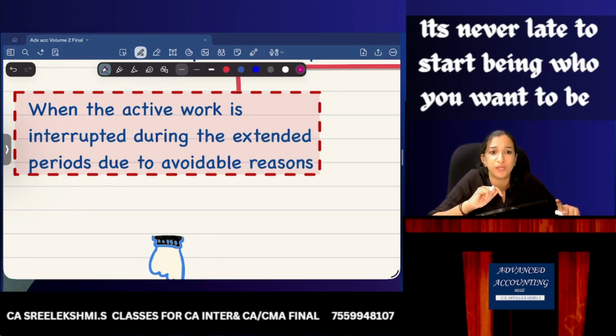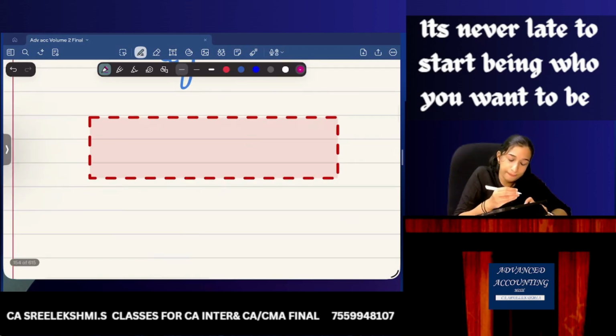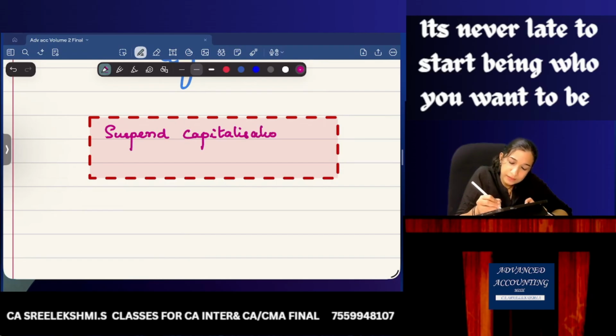You should have arranged funds before, or arranged materials before, or tried to reconcile the problems of labor. Yes or no? Now, suspend capitalization. Suspend capitalization. Charge interest to SOPL.